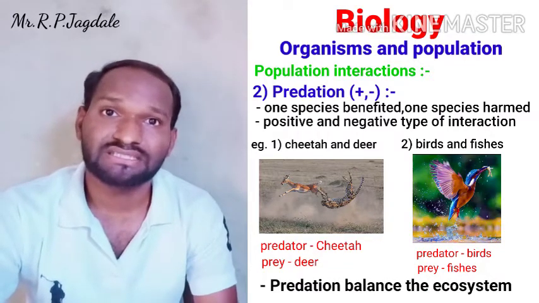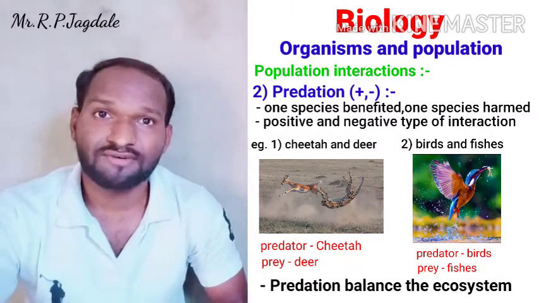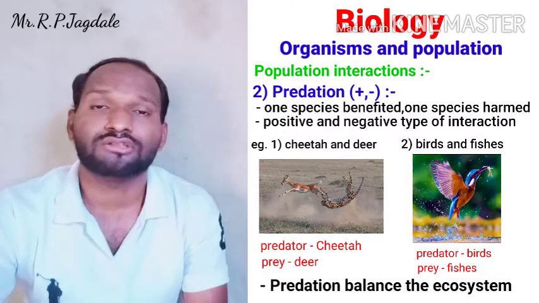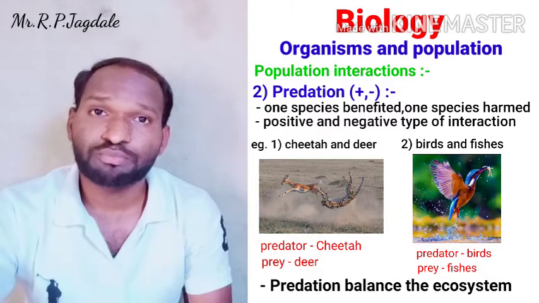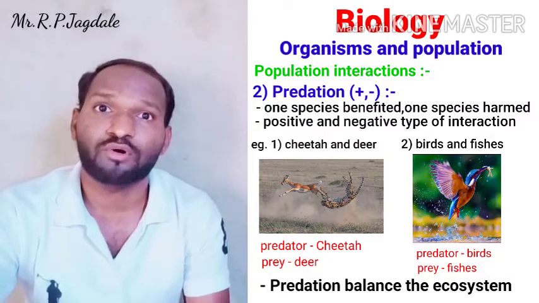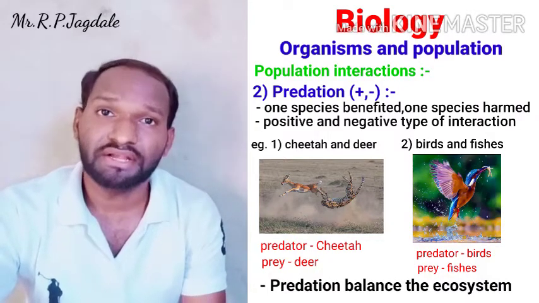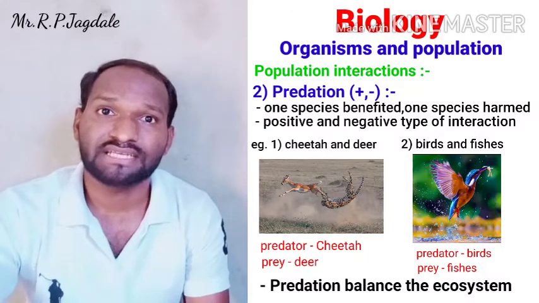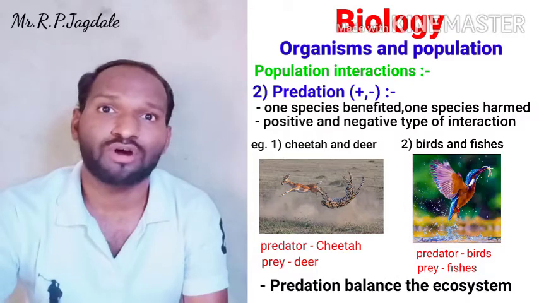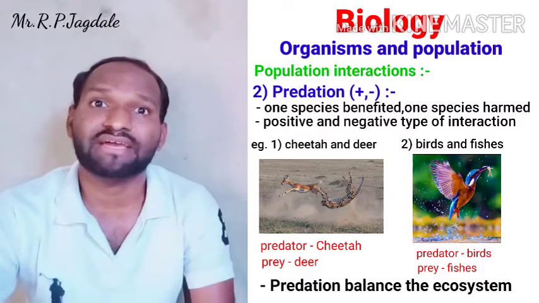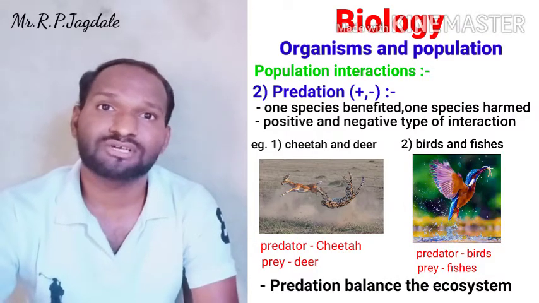That will balance the diversity of organisms in the environment. So predation is a very important type of interaction which maintains the ecosystem balance, organism diversity and organism population.